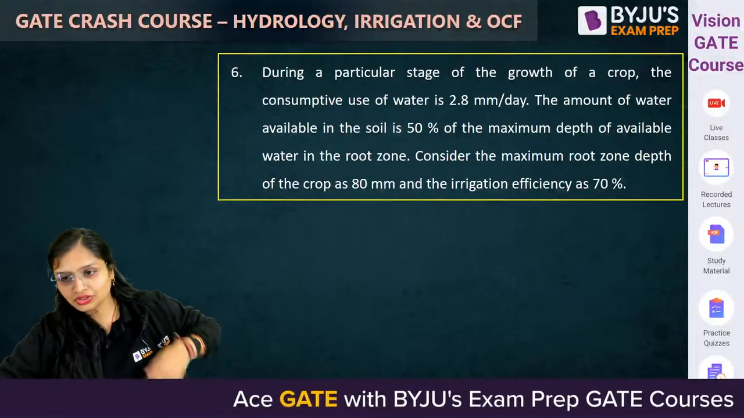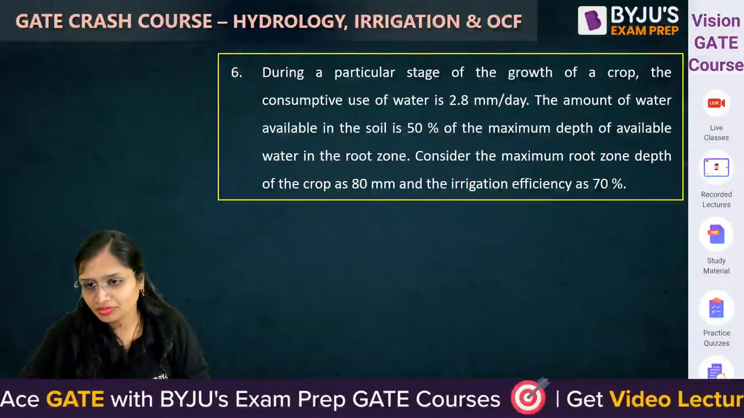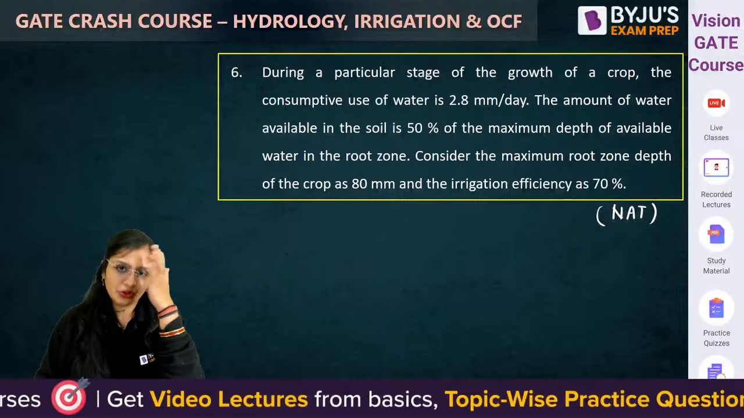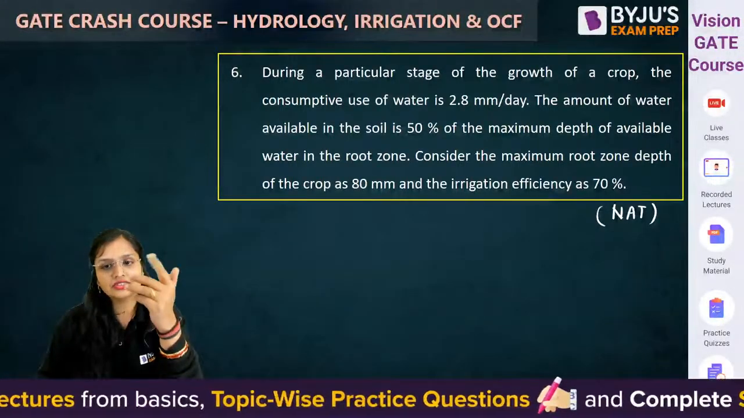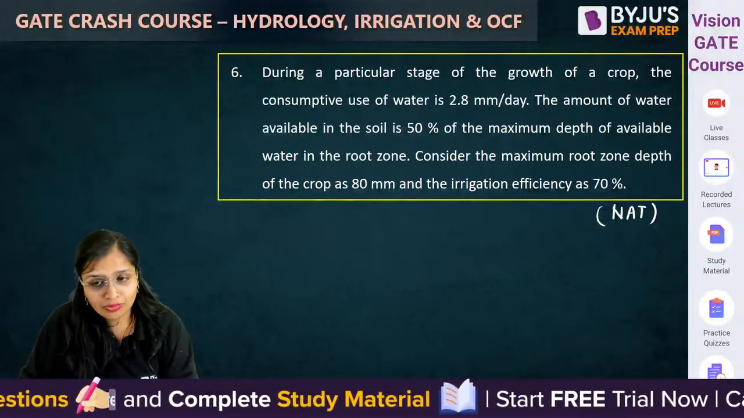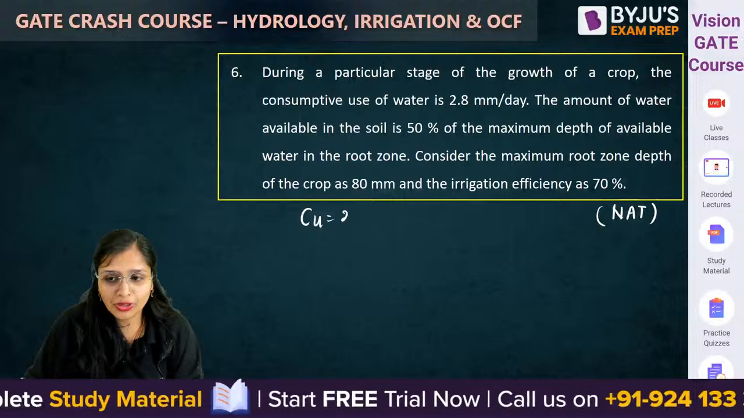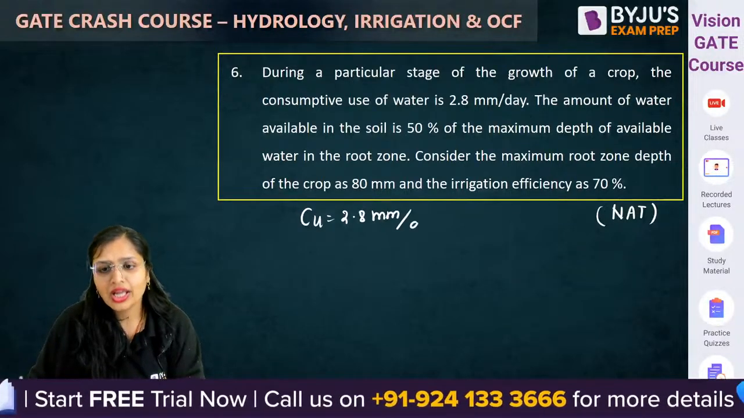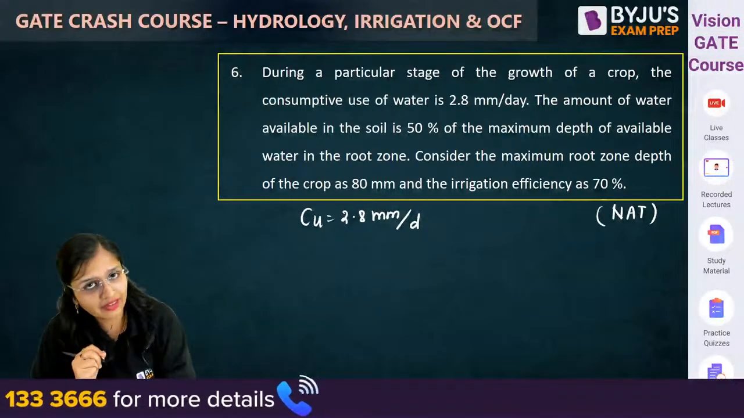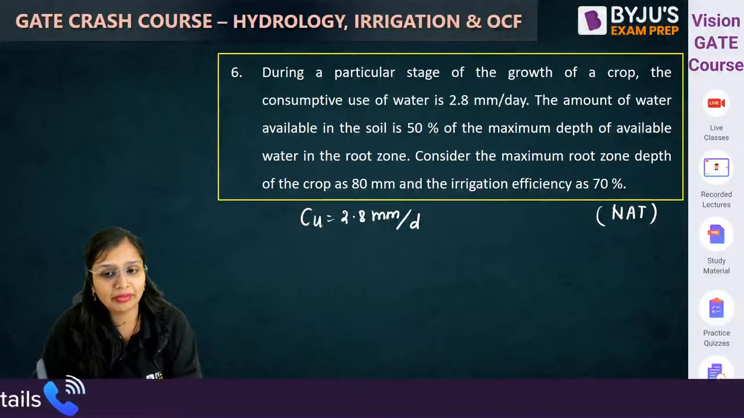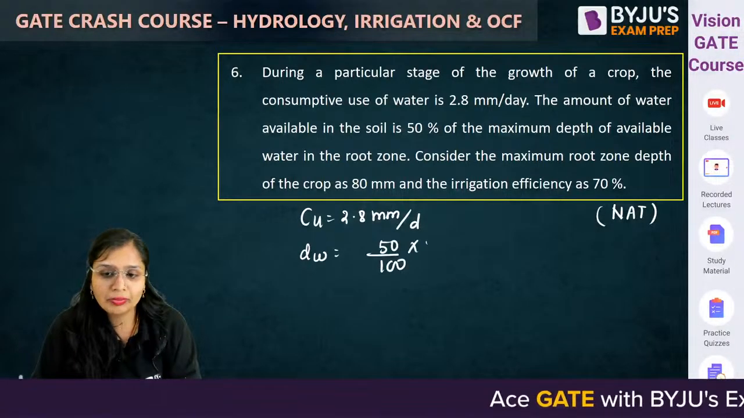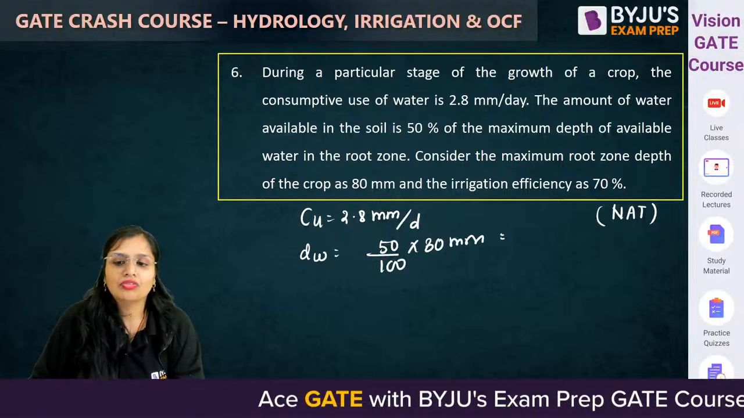Come on. Next question. This is an NAT question. Now see, this question is for bluffing you. It's not required. यहाँ पे चीजें दी हैं just for confusing you. During a particular stage of the growth of crop, the consumptive use is given as 2.8 mm per day. The amount of water available is 50% of the maximum depth of water available in the root zone and maximum depth is 80 mm. So 50% of 80 mm is 40 mm.